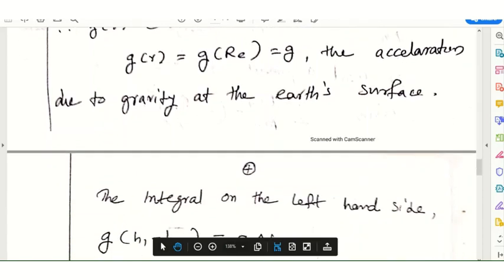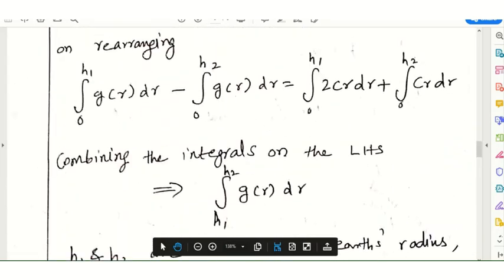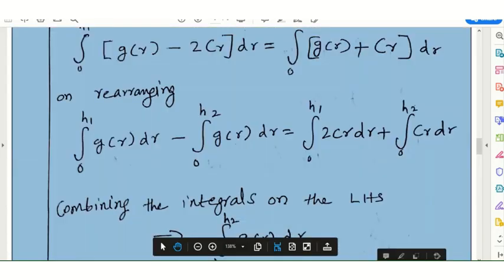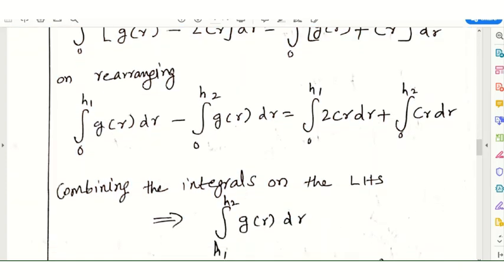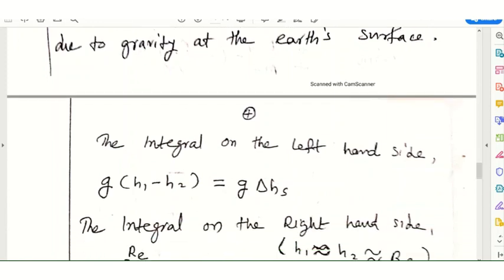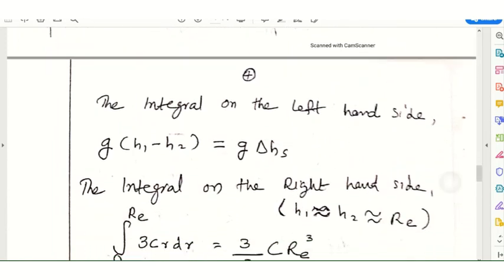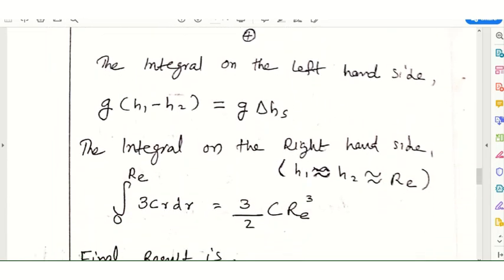So we can write the integral on the left hand side as g into h1 minus h2, which is equal to g into delta hs. Here hs means height of the tide due to the sun.